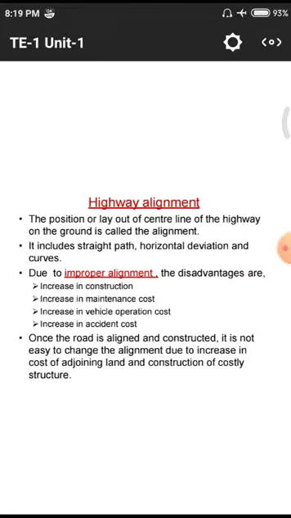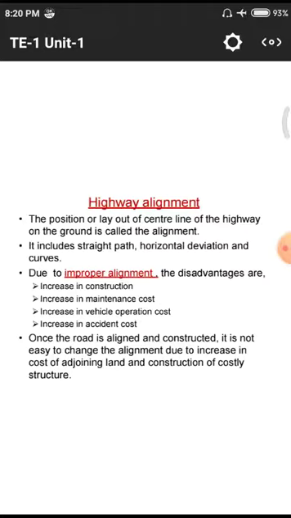So due to heavy amounts of turnings and improper alignment, what are the disadvantages? If there is a proper alignment for that highway, there is no problem. Automatically the riders will go smoothly on those roads. If there are any defects on that road, all the vehicles will get damaged and accidents will take place on those highways. We need to arrest those accidents by implementing different kinds of alignments on those roads, so that a huge amount of traffic will go as smoothly as possible.